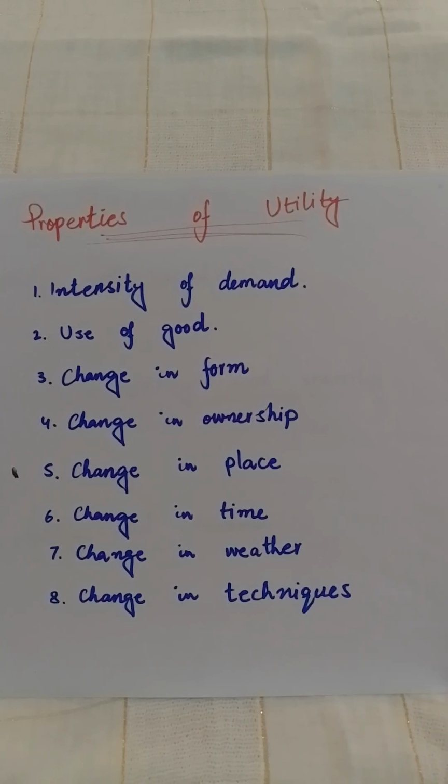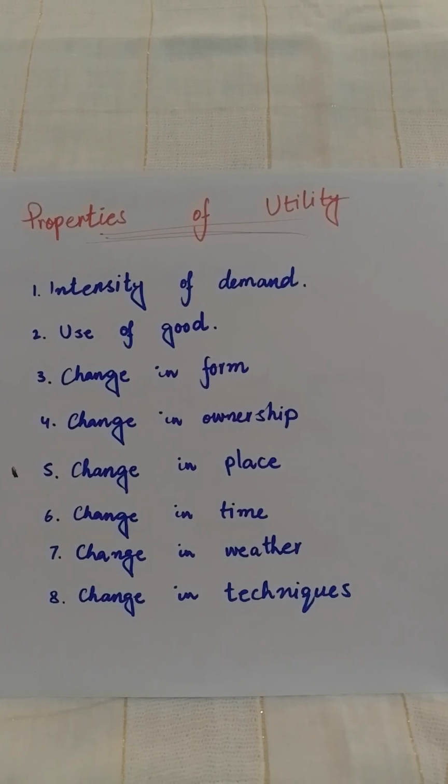Number four, change in ownership. The value of a thing can be judged by the right person. So change in ownership gives utility in a different way. For example, there is a picture of a grandfather. For example, Ali's grandfather. It is more valuable for him. Whenever he sees the picture, he feels satisfaction, he feels happiness. It gives him more utility. But the same grandfather's picture is given to Asad, who doesn't even know whose picture this is. So it is not valuable for Asad, and it does not give him utility.